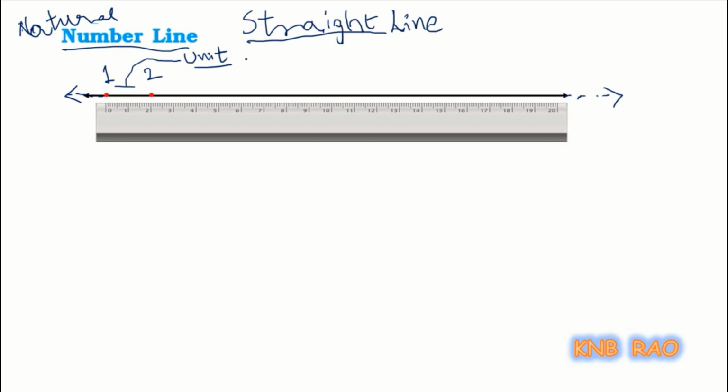Unit means 1. This unit distance will be fixed to show the distance between two consecutive numbers. So the distance between any two consecutive numbers is supposed to be only 1 unit. So the next point I must have with the same distance. Now, what is that number? It is to the right side of 2, it is 3. Remember, I am moving in the right direction.